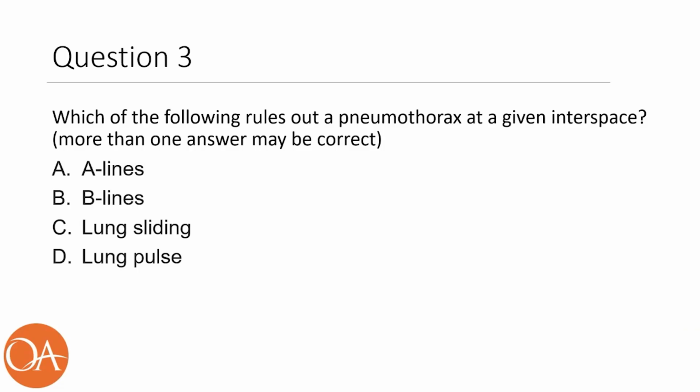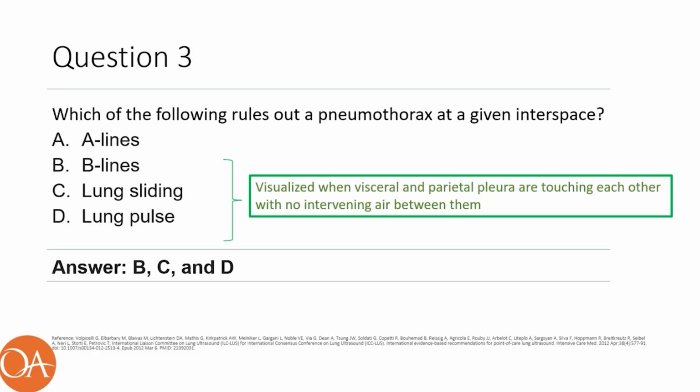Question 3. Which of the following rules out a pneumothorax at a given interspace? Note that more than one answer may be correct. Is it A, A lines, B, B lines, C, lung sliding, or D, lung pulse? The answers are B, C, and D. These can only be visualized when the visceral and parietal pleura are touching each other with no intervening air between them.